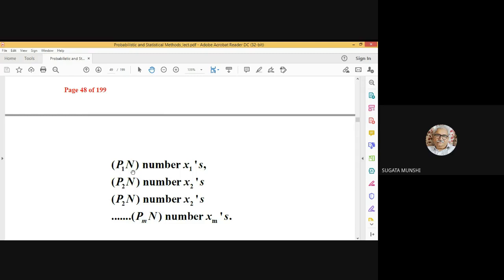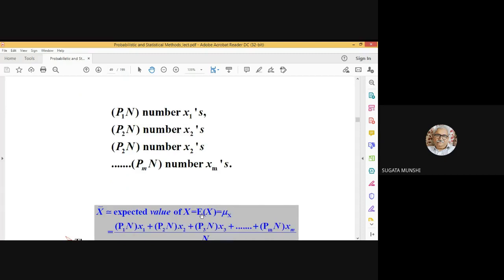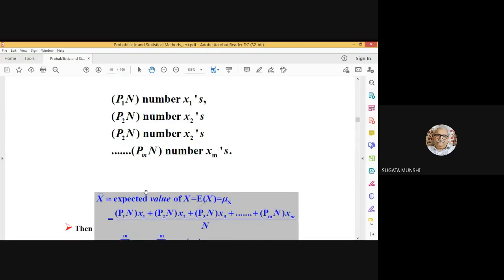So we expect p1 into n number of x1s, p2 into n number of x2s, p3 into n number of x3s, sorry, this was a mistake earlier. In this way, pm into n number of xm's. All right. Now the expected value x bar, the expected value of capital X, we use this operator, expectation of capital X. We also represent it by the notation mu subscript x. What will that be equal to?